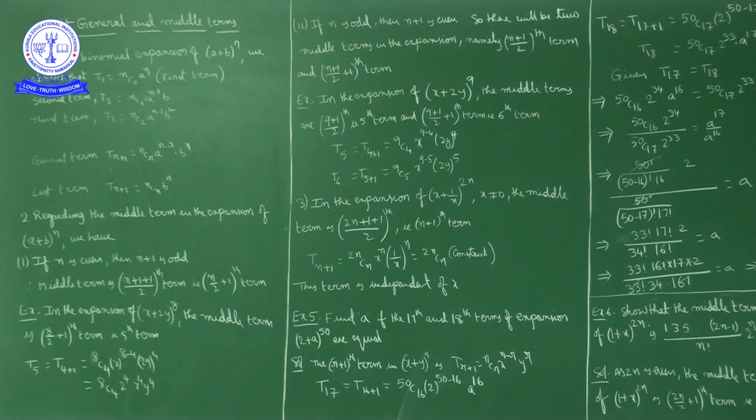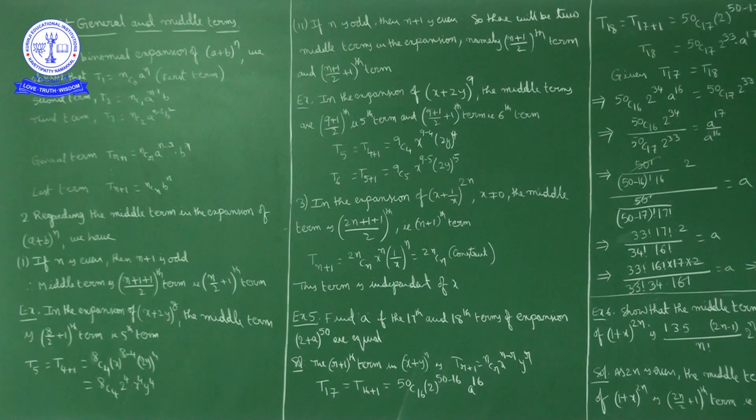Okay, now we will discuss some example problems. Example 5. Find a if the 17th and 18th terms of the expansion (2 plus a) power 50 are equal. Now what is given? We have to find the value of a, given the condition that the 17th term and 18th term in the expansion of (2 plus a) power 50 are equal. T17 and T18 are given as equal.